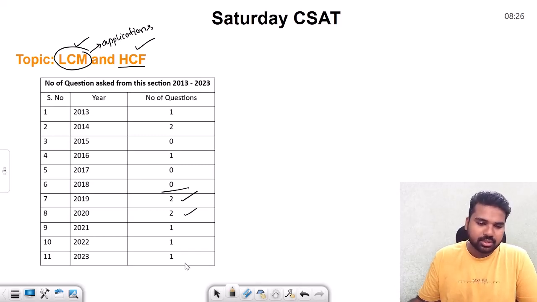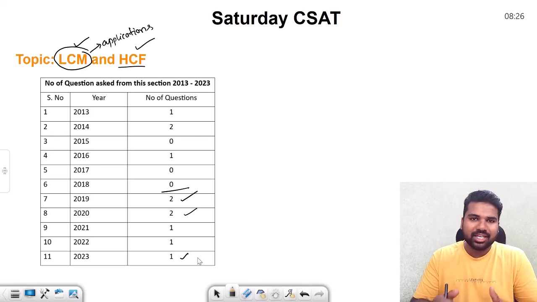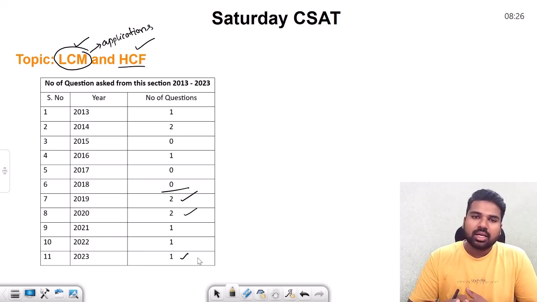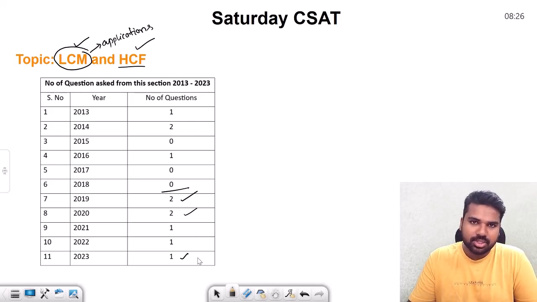Even in 2023, there was a question with respect to the application of traffic signals, all blinking or all lighting at frequent intervals, and when they are going to once again switch on simultaneously. In this particular session, we will look at how to calculate LCM and HCF. Then we will see the applications of it with some previous year questions. Take this as the reference and solve as many questions as possible, and that practice has to continue till your CSAT examination.